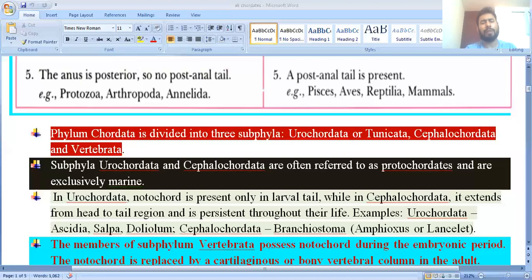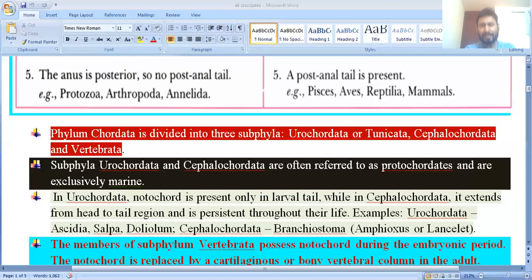One more characteristic feature of the Urochordata is that they show retrogressive metamorphosis. What is retrogressive metamorphosis? During the larval stage, these larvae have the notochord, but when they metamorphose, they lose their notochord. Normally, during metamorphosis, larvae show advanced characters, but here they lose their advanced character. This phenomenon is known as retrogressive metamorphosis.